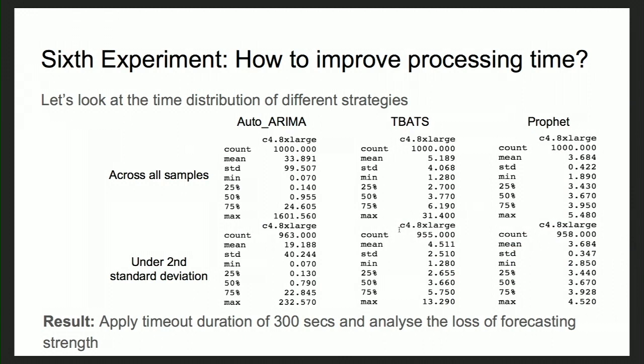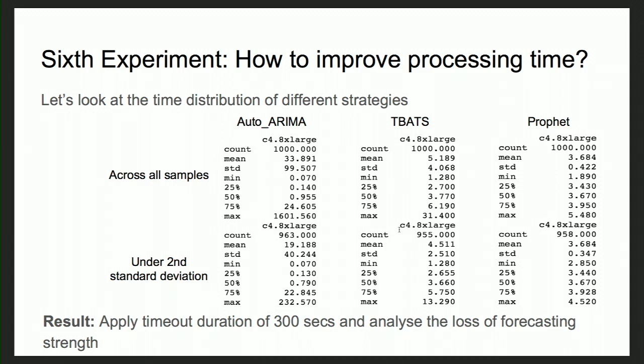But now, if we look at auto-ARIMA, the mean is 33 seconds, which is pretty high compared to the other two models. And also, if you look at the 75th percentile, which is 24 seconds, whereas the mean is 33 seconds, it signifies there's something going wrong, or there are some accounts which are taking a really huge amount of time to process. And even if you look at the max, one of the accounts was taking 1600 seconds, which is a little less than half an hour.